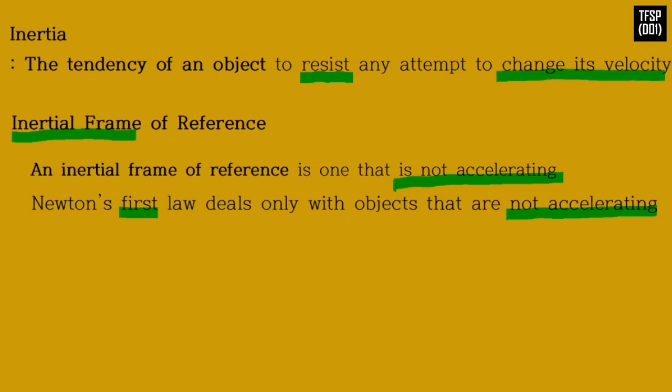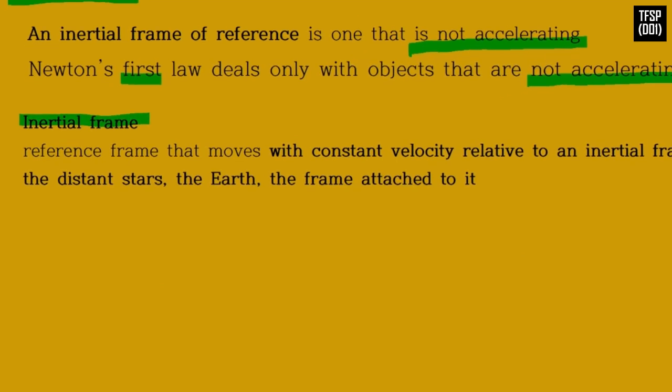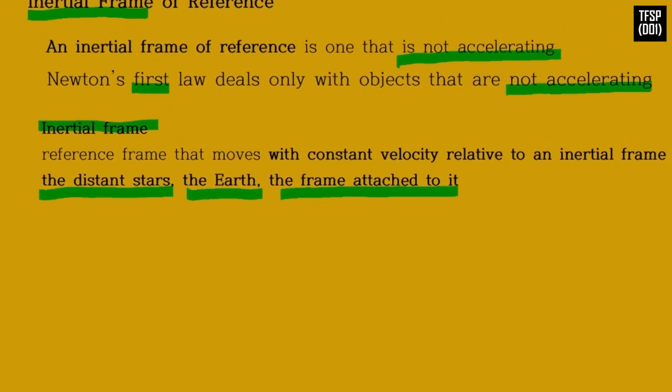Any reference frame that moves with constant velocity relative to an inertial frame is itself an inertial frame. The best approximation to an inertial frame is the distant stars. For many practical purposes, the Earth and any other frame attached to it are also treated as inertial frames, since the various accelerations of the Earth's motion are much smaller than g and can often be neglected.